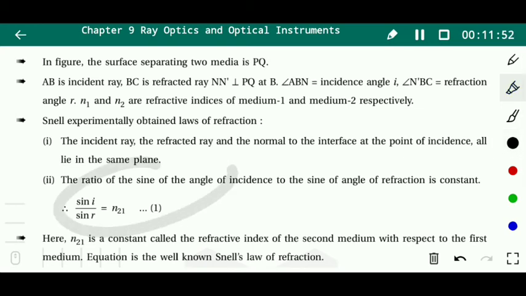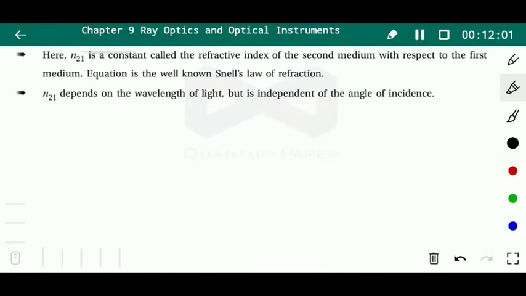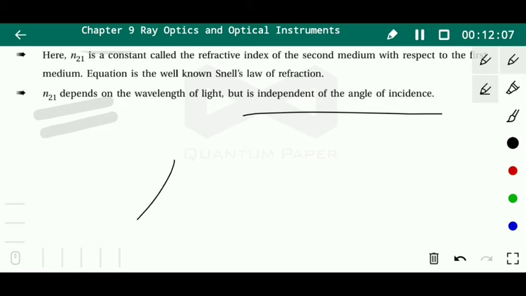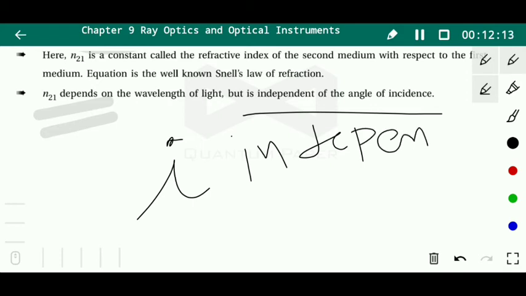It is given by the great scientist Snell. That's why it is called Snell's law. The refractive index here depends on the wavelength of the light but is independent of the angle of incidence. So it is independent of i, then what does it depend on? It depends on the wavelength of the light, that is lambda.